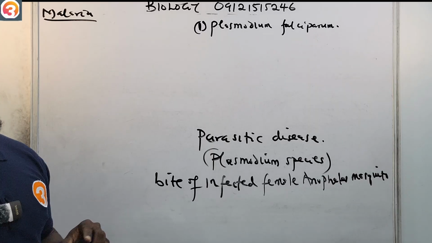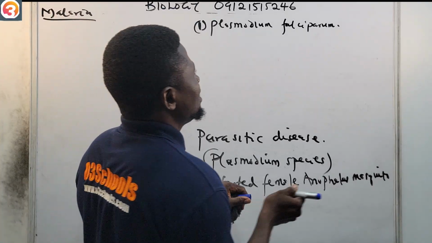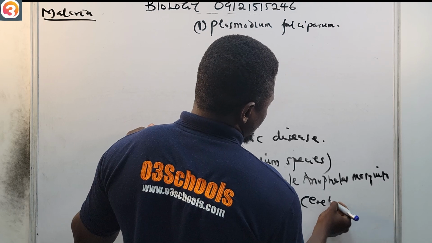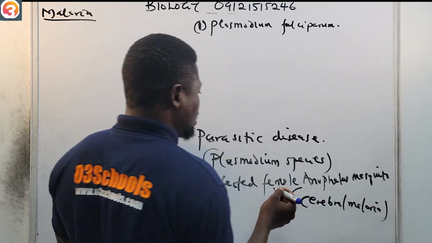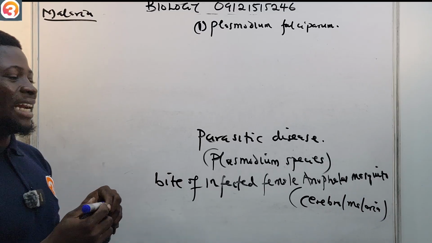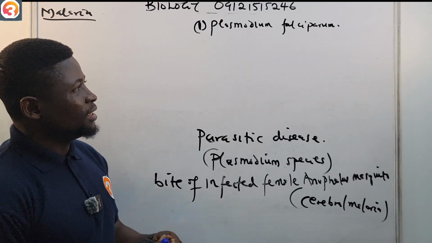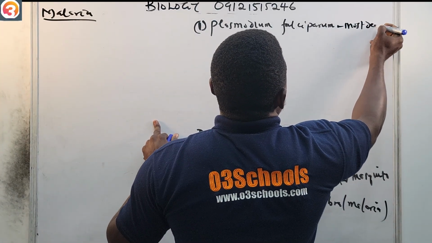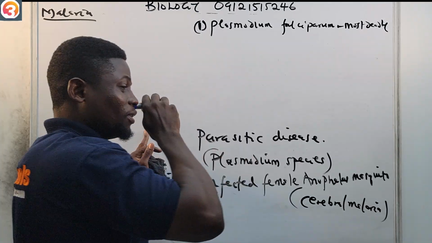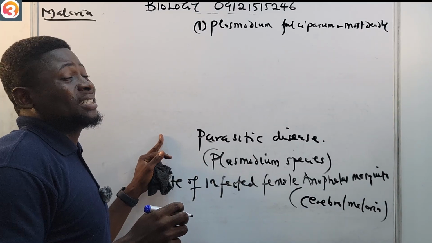It can cause what we call cerebral malaria, a type of malaria that affects the brain. It affects the brain directly, and it has to be treated urgently.